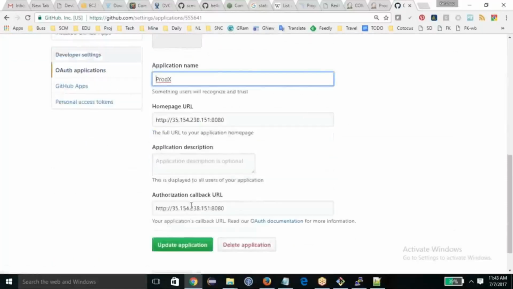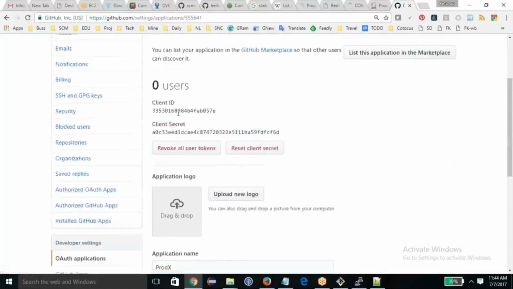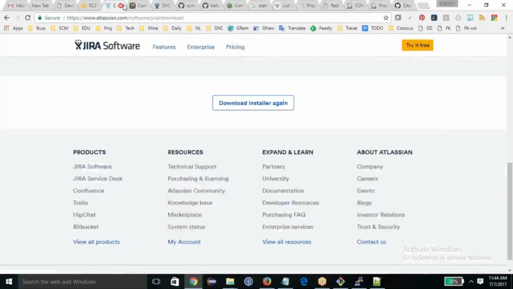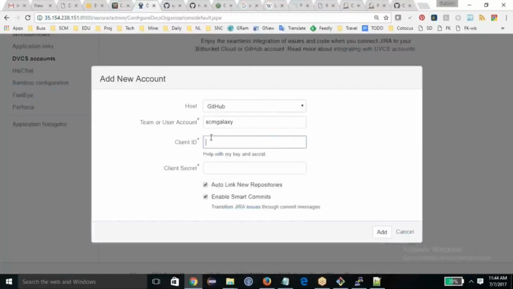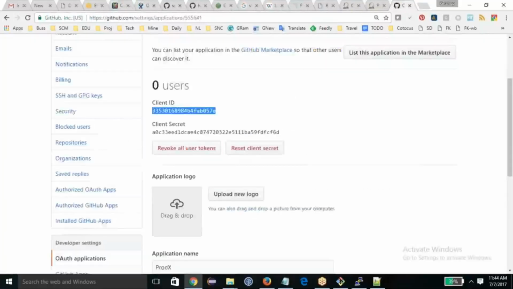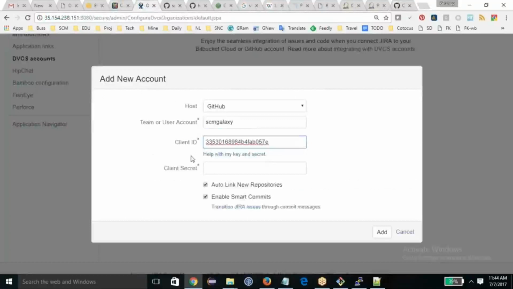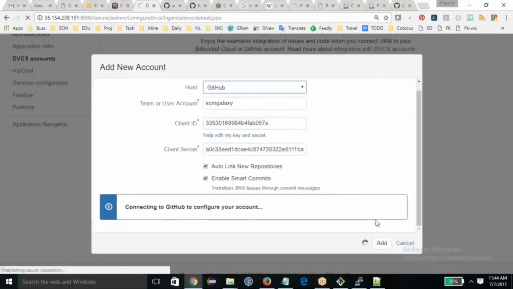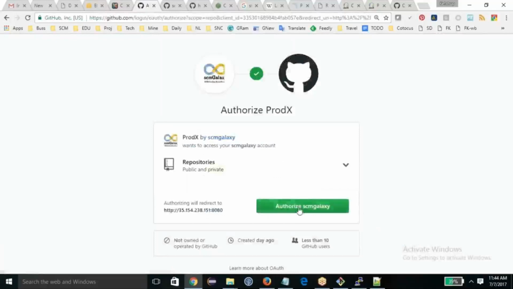So I got this client ID, and here the client secret. Now I am able to talk to the repository.